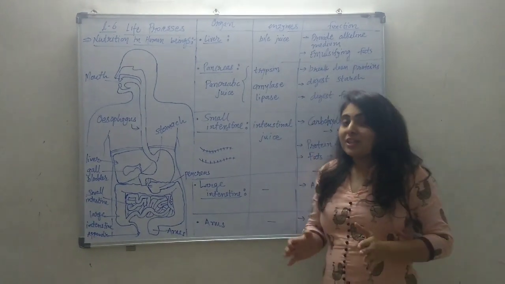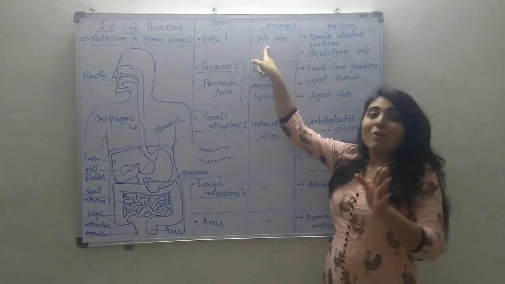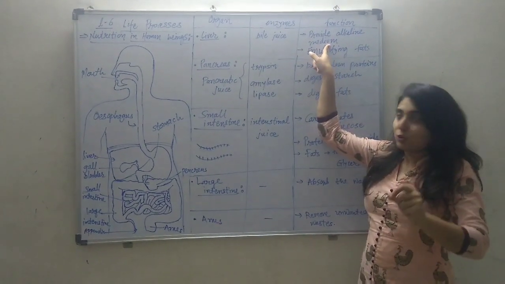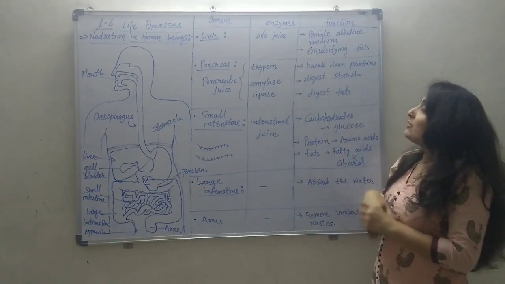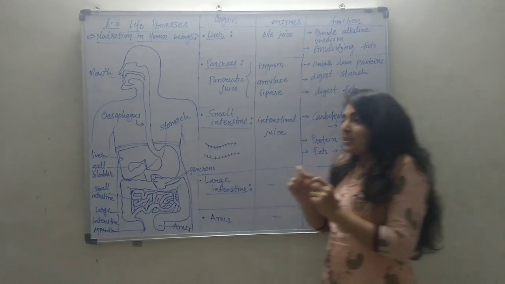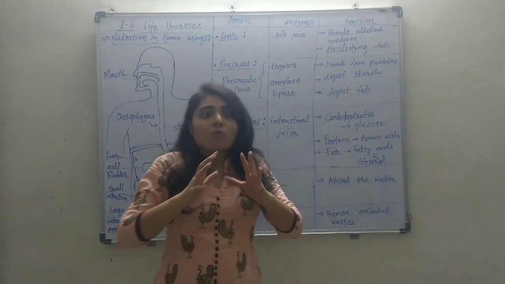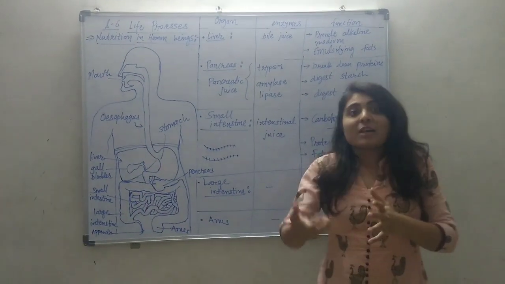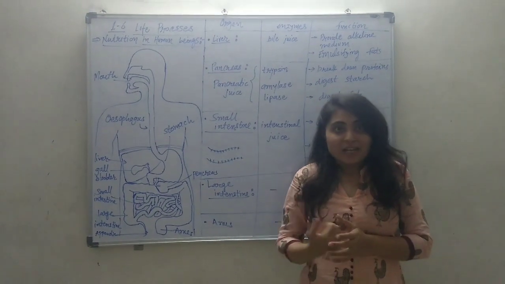So to provide basic medium, alkaline medium, this bile juice is there. Bile juice provides the alkaline medium to the food, and also it emulsifies the fat. See, fat is a very long and big molecule. Even enzymes cannot break it, cannot digest it.